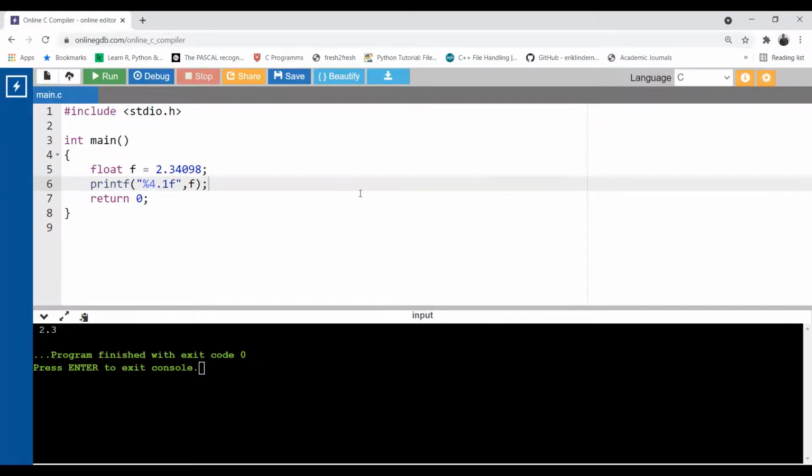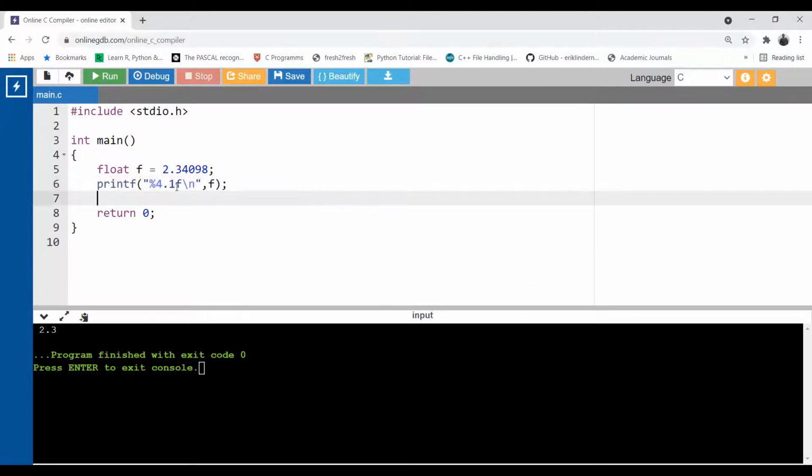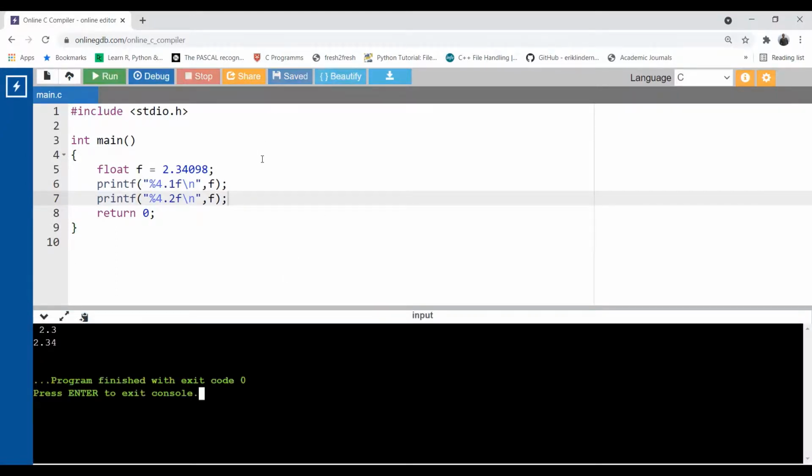Now suppose I am increasing the precision value to 2. Width is 4, decimal point, precision is 2. f backslash n and f. Now run the code. Now see how this works.